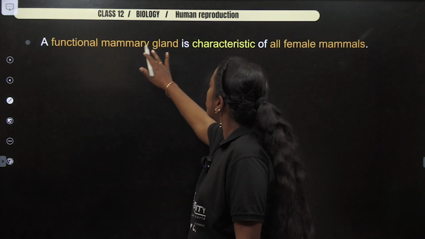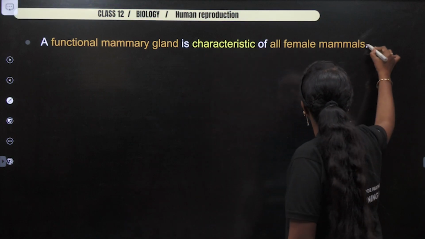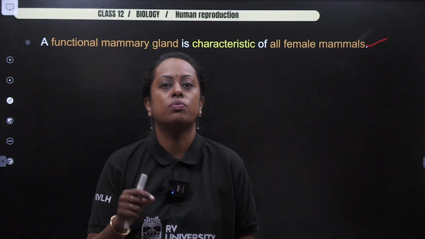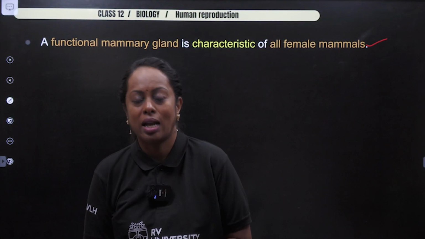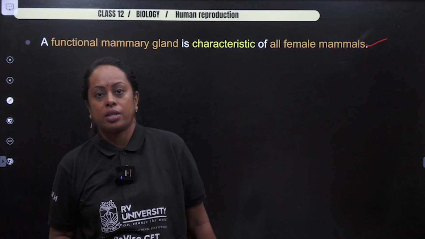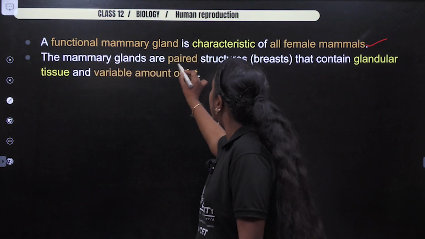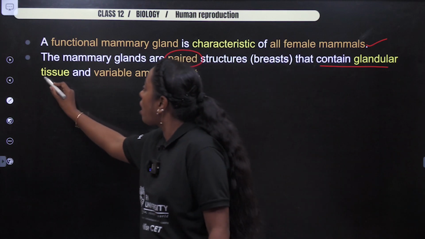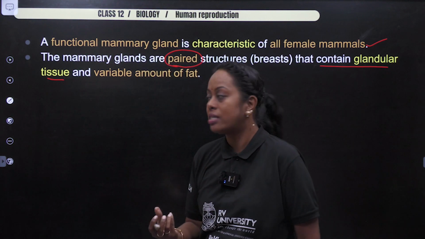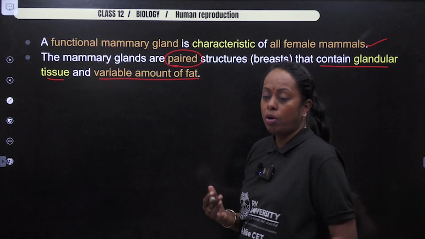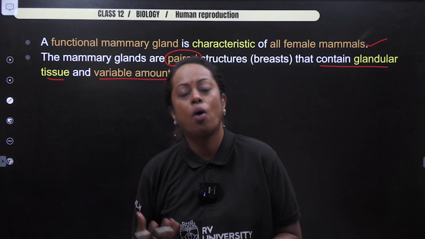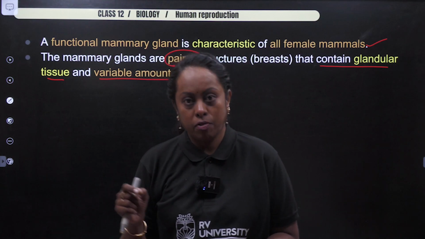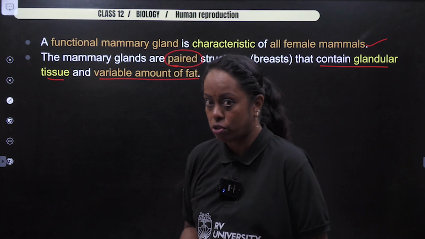A functional mammary gland is characteristic of all female mammals. Mammals are those animals which nourish the young ones via their milk, which is produced in the mammary gland. So this becomes one of the unique characteristics of mammals. Next, mammary glands are paired structures, which are called breasts, that contain glandular tissue. Remember, gland means they're going to secrete something, and a variable amount of fat. Fat is deposited around this particular region. But please don't forget, make a note: the hormone responsible for the development of the mammary gland is estrogen.